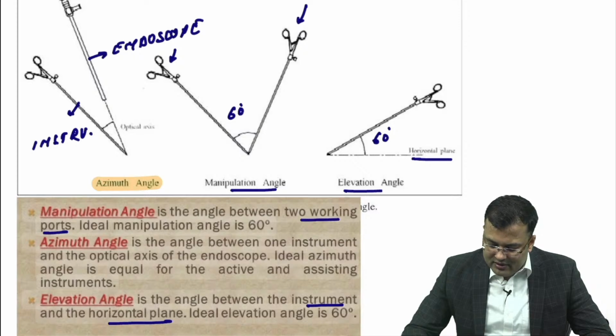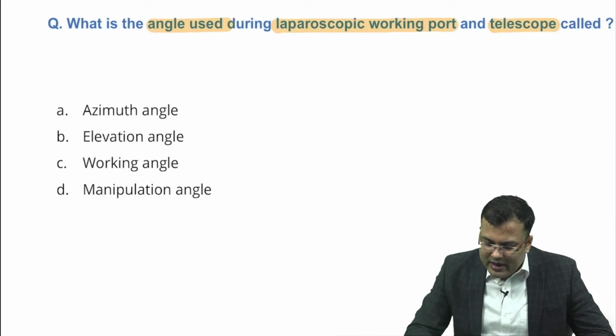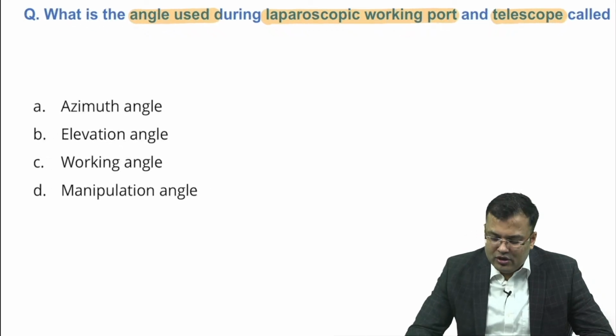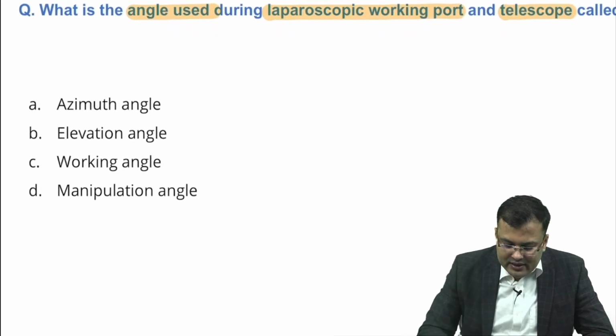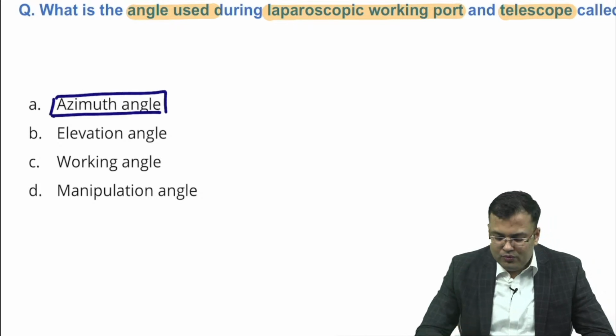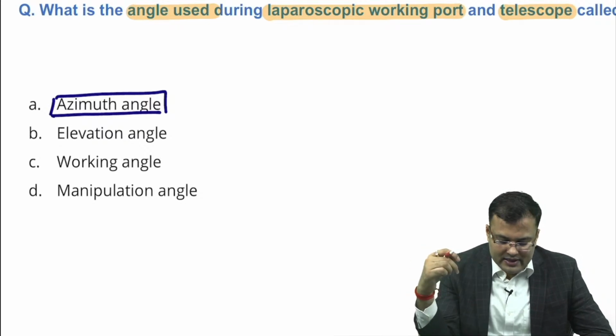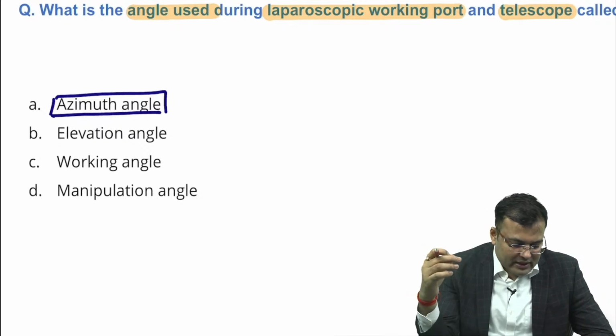So, see the question, guys, it's easy to understand. The angle between the laparoscopic working port and the telescope, meaning the optical axis, is obviously the azimuth angle. The angle between two ports is the manipulation angle, and the elevation angle is between the horizontal axis and the port. So, the correct answer is azimuth angle.